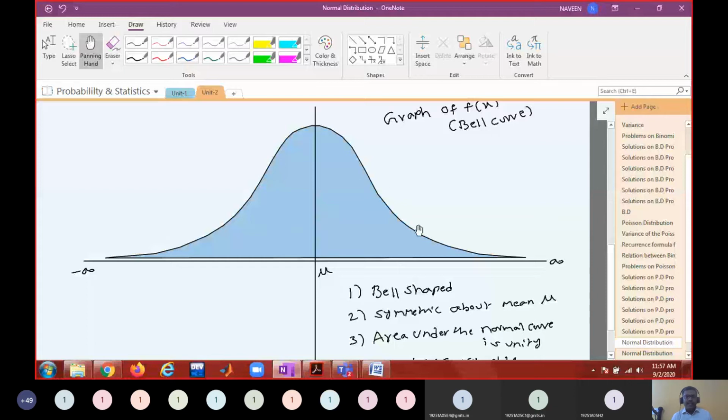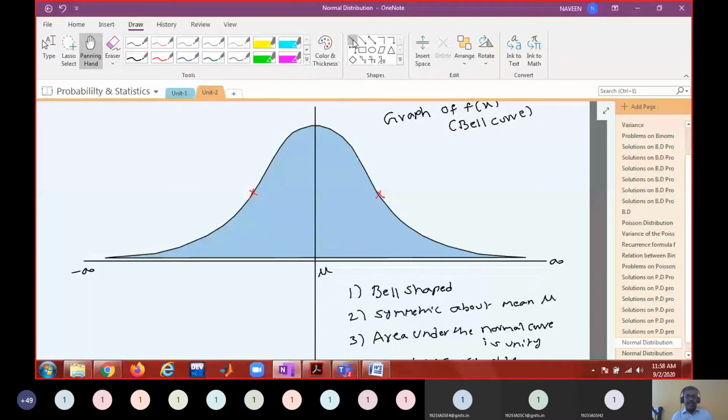So there is a point on the curve where the concavity changes, right? The curve is changing its direction from concave downward to upward or upward to downward. So what is that point called where the concavity changes? The point is called point of inflection. Correct. Because negative second derivative to positive second derivative means it has to pass through zero, no? Right. So where the second derivative is zero, that is called point of inflection.